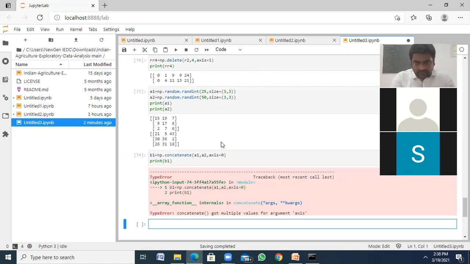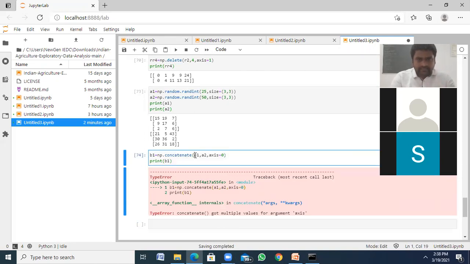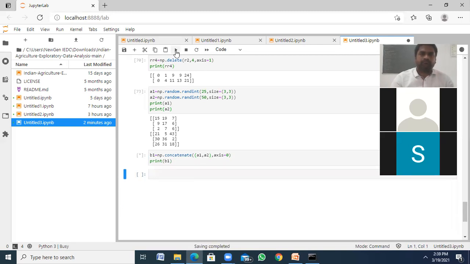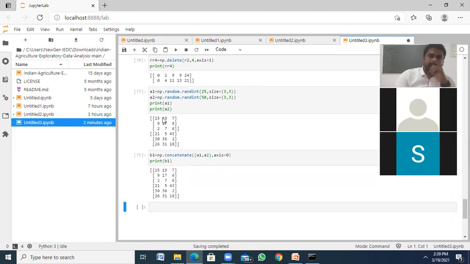See, 15, 19, 17, 9, 17, 6, 2, 7, 9 is the first row, the first array. The second array is 21, 5, 43, 30, 36, 2, 26, 31, 18. So these are concatenated row by row. After the end row, I am adding this.